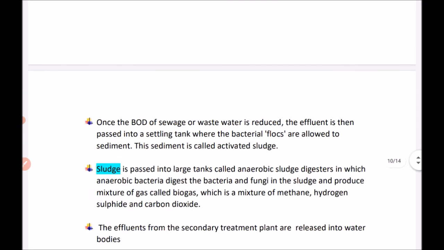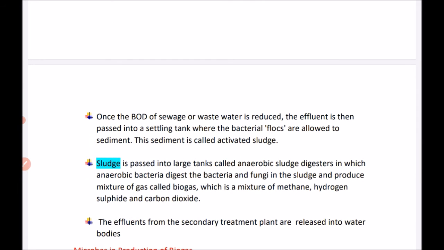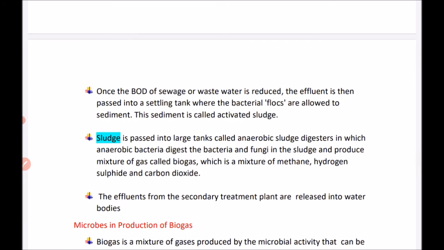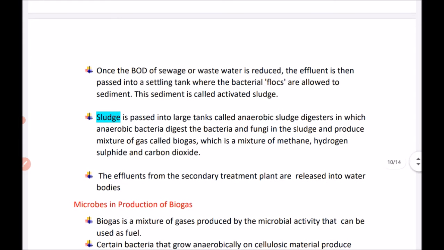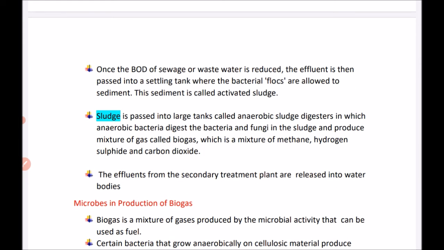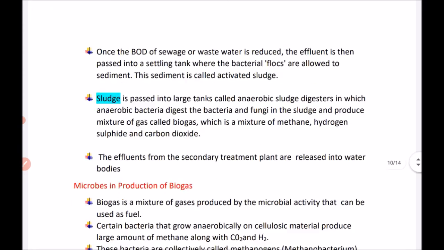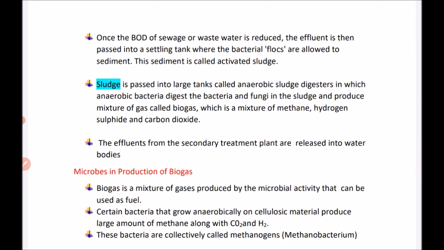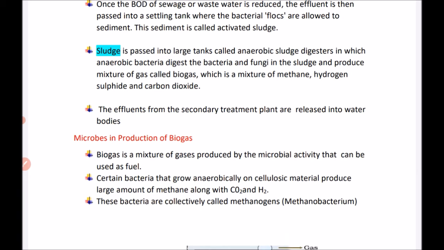Once the BOD of sewage or wastewater is reduced, the effluent is passed into a settling tank where the bacterial flocs are allowed to sediment, and this sediment is known as activated sludge. Now this sludge is passed into large tanks called anaerobic sludge digesters, in which anaerobic bacteria digest the bacteria and fungi in the sludge and produce a mixture of gases known as biogas. This biogas is a mixture of methane, hydrogen sulfide and carbon dioxide. Effluents from the secondary plant are released into water bodies.